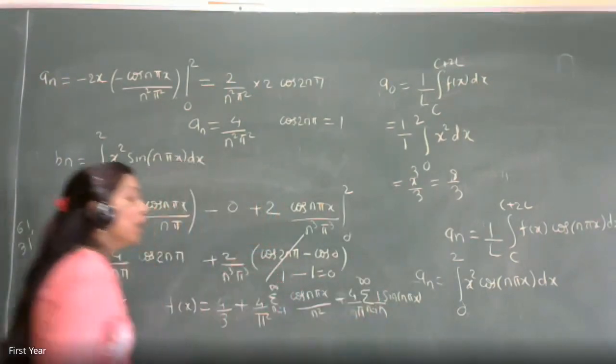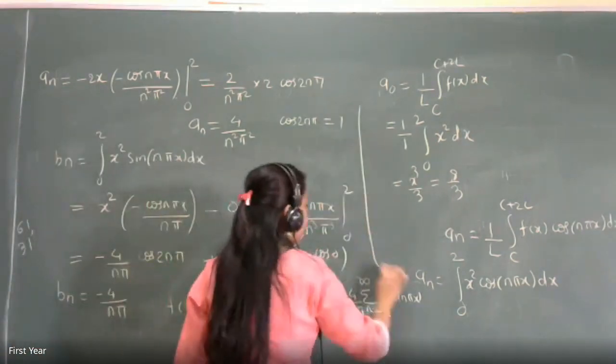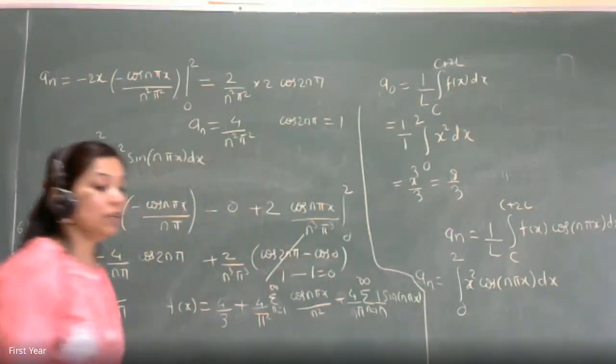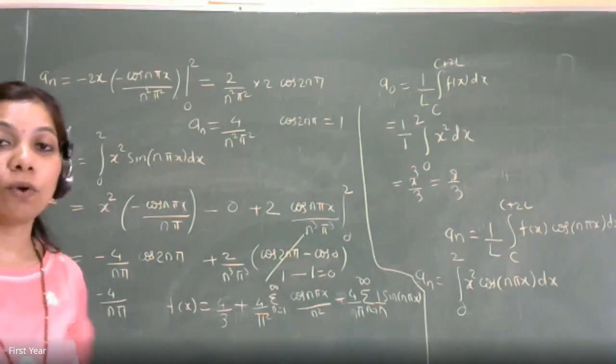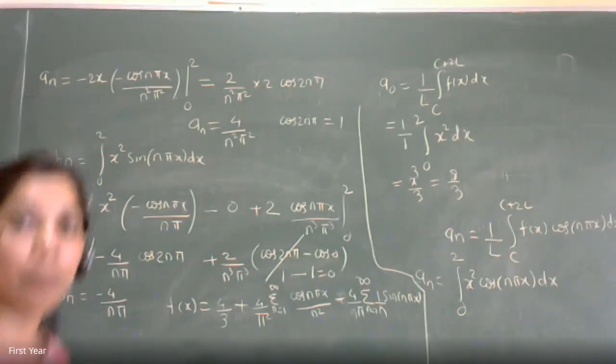This is your entire Fourier series expansion, which is giving you the Fourier series of the given function in terms of both sine as well as cos waves. Fourier cosine series will give you only in terms of cosine series, and Fourier half range sine series will give you the answer only in sine wave. Okay. So is this clear what we are doing?